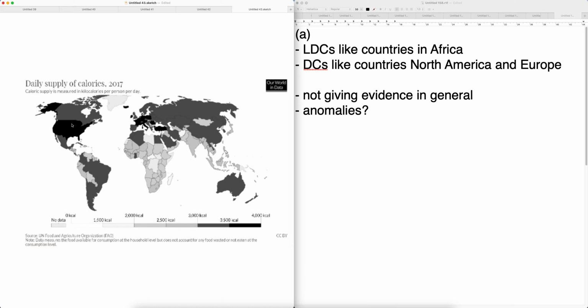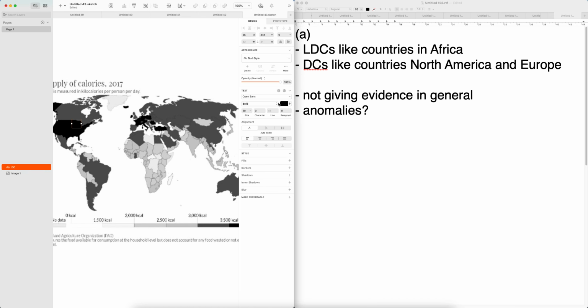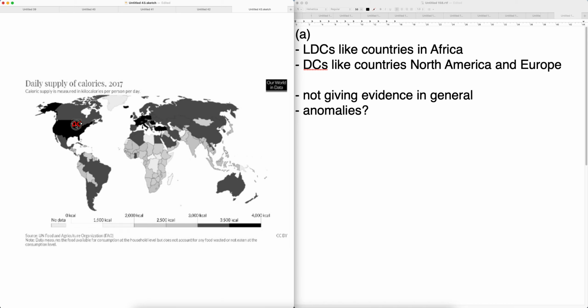Firstly, most of you can tell me that countries in North America are generally DCs. This is quite clear. Most of you still remember that much of Europe is DCs. Most of you remember that Asia is generally LDCs, and likewise for African countries. Oceania also, most of you tell that these are DCs. Now, some misconception here: South America is still LDCs. So you all need to be careful with that.